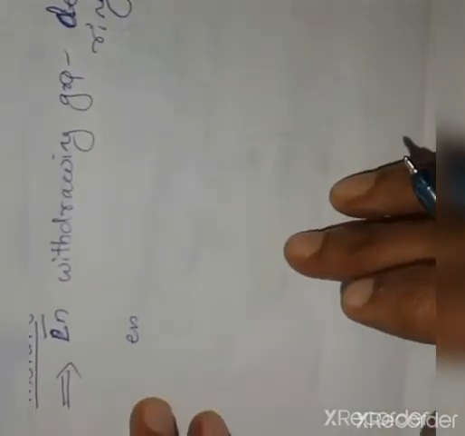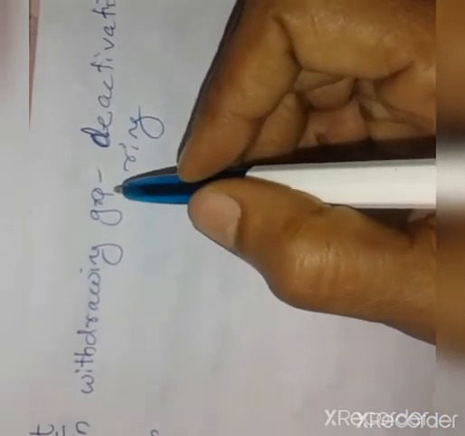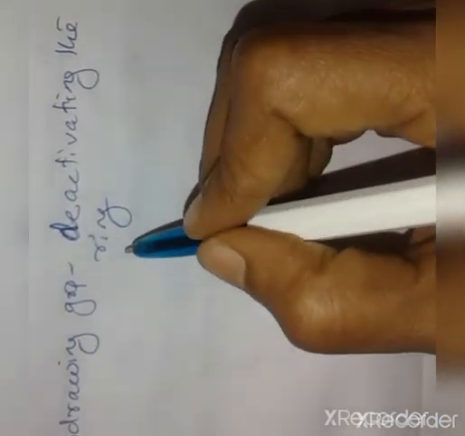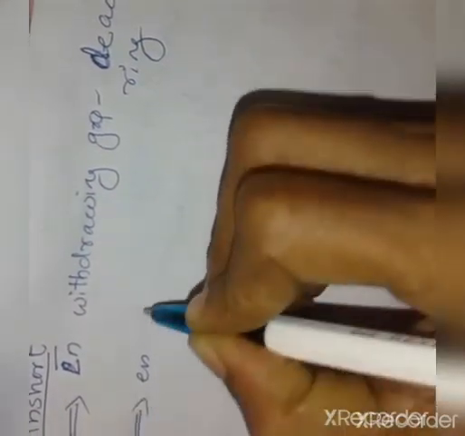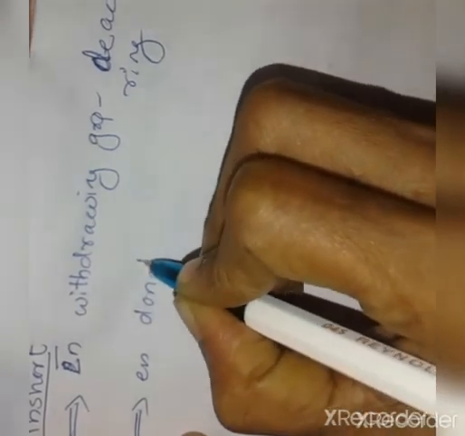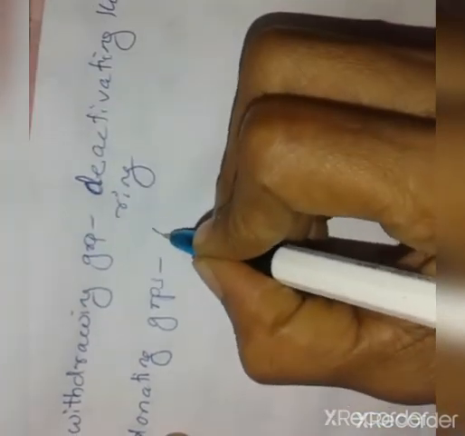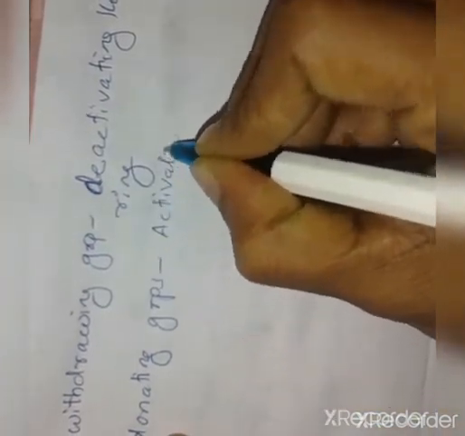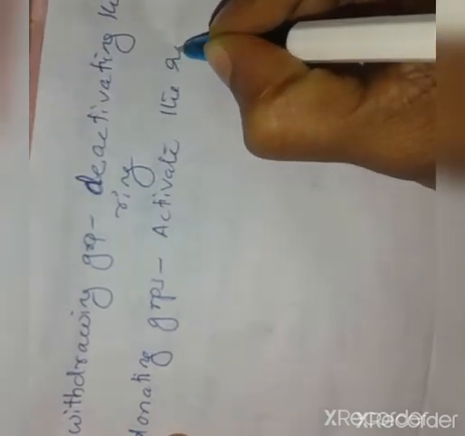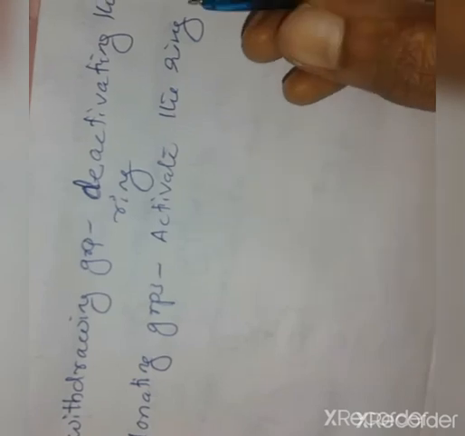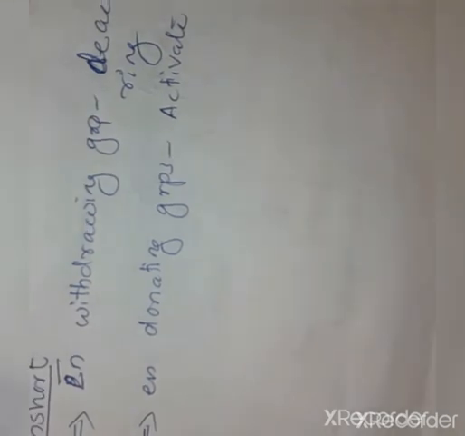That is, in short, electron withdrawing groups deactivate the benzene ring towards electrophilic substitution reaction, and electron donating substituents activate the ring. So if it is an electron donating group, it reacts very fast with the incoming electrophile, and we can get a disubstituted compound.